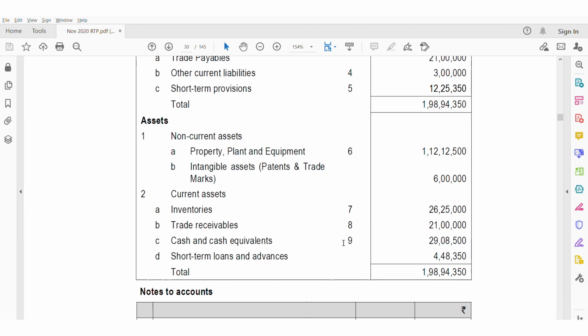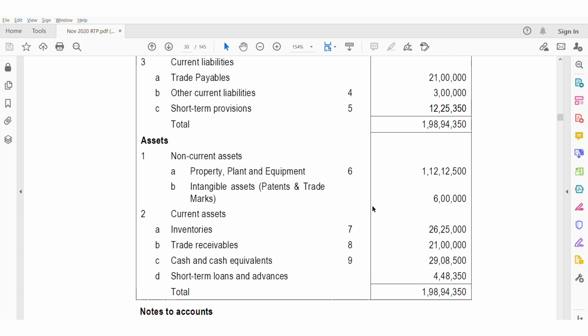Cash and cash equivalents, which contains cash balance and also deposits with banks, and bank balance, 29,08,500. And short-term loans and advances is 4,48,350. There is no adjustment or any other additional information given, so we have shown the value directly in the outer column, and total of assets is 1,98,94,350.